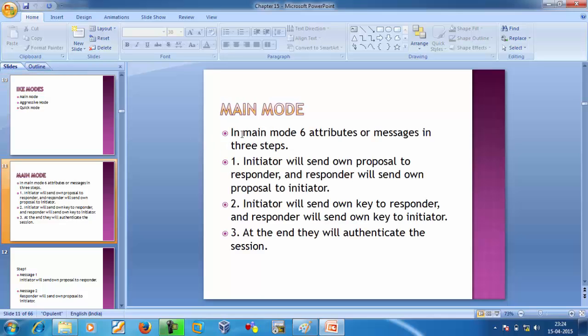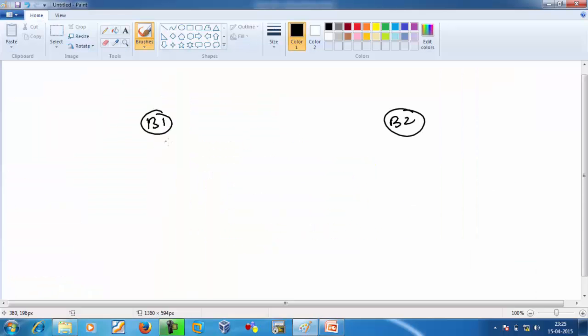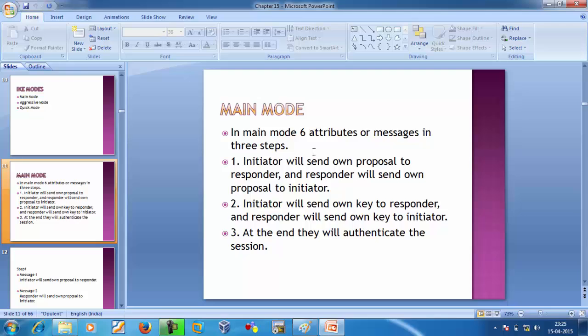In main mode, 6 messages are divided into 3 steps. First, the initiator will send a proposal to the responder and the responder will send its own proposal to the initiator. In the second step, the initiator will send its open key to the responder and the responder will send its open key to the initiator, and at the end they will authenticate the session. Roughly, we can say the 6 messages are divided into 3 steps.